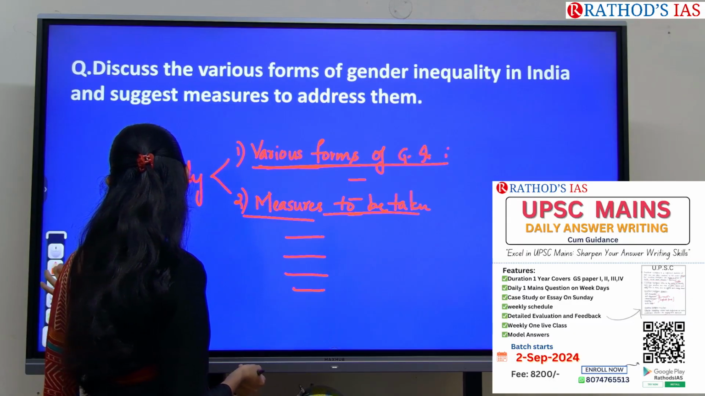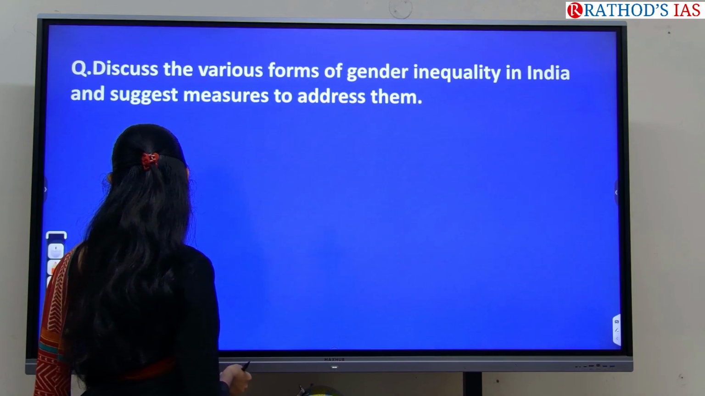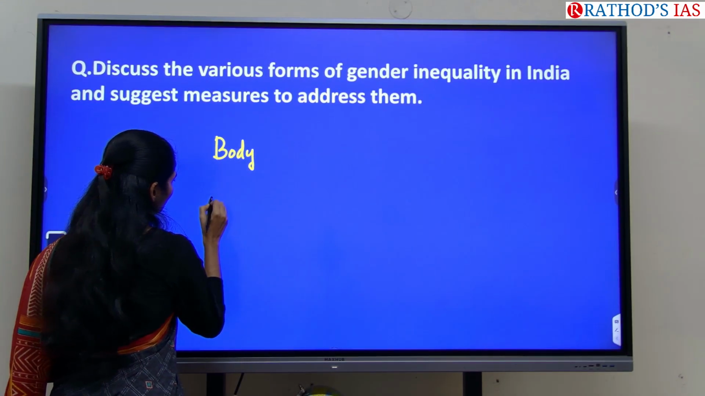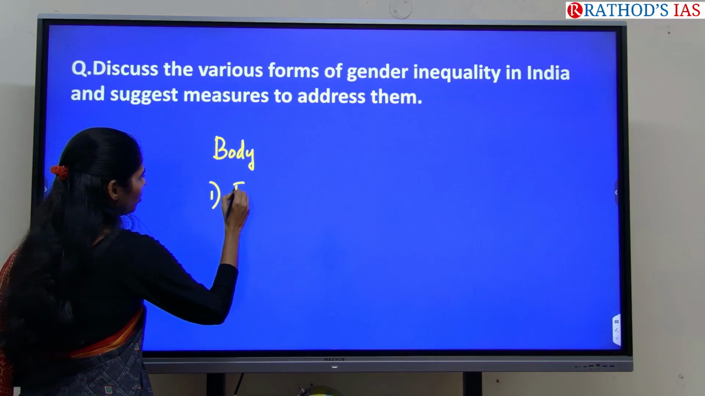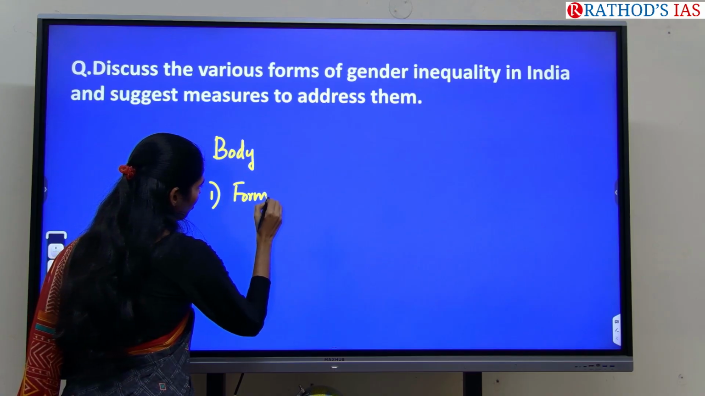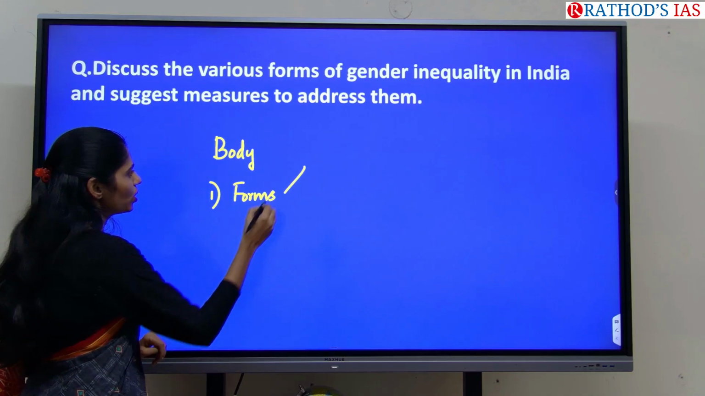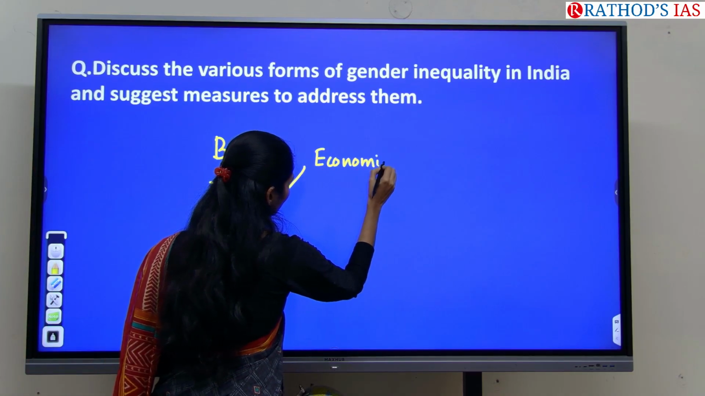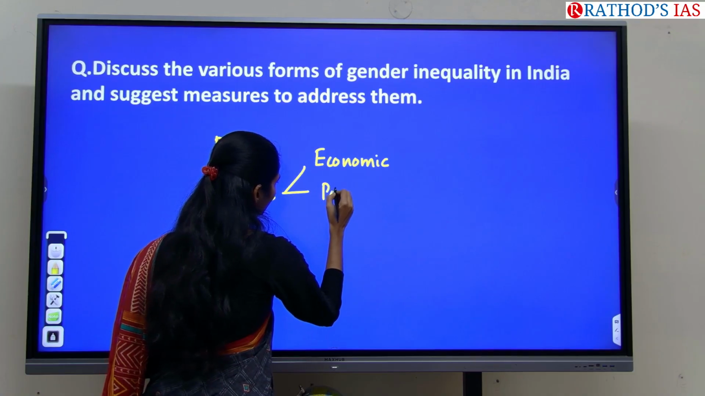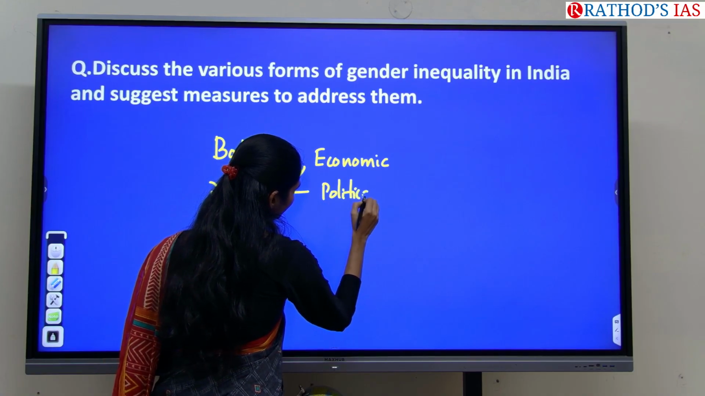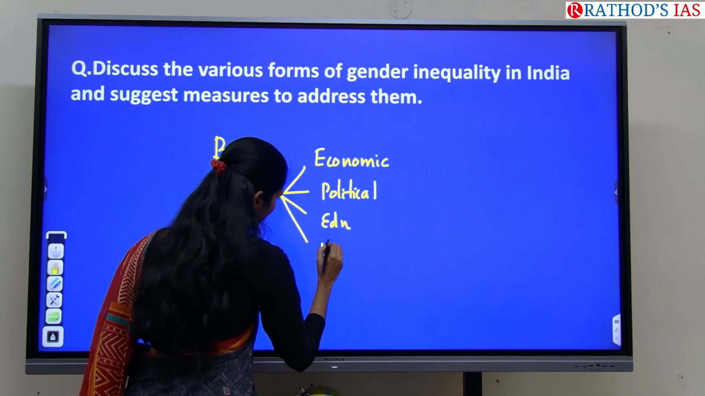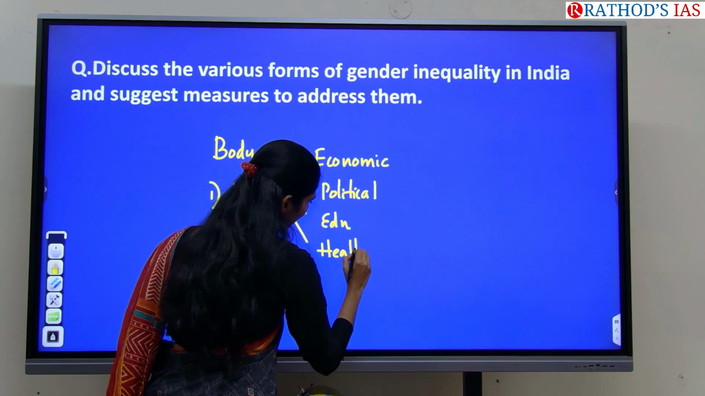Okay, now let us see the body. So in body, what are the points that you are going to write? Tell me. So first one, you have to write about various forms of gender inequality. So you can write economic inequality, right? And you can write political inequality. Next, educational inequality, inequality in access to healthcare.